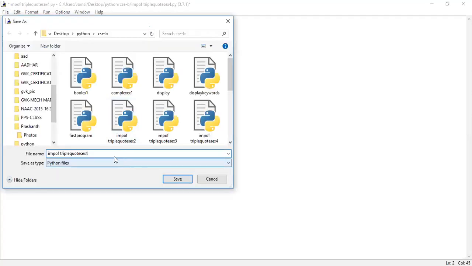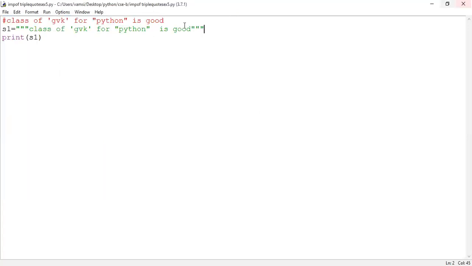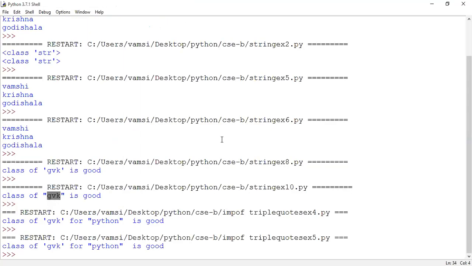Okay? Save the logic as example5.py. Then run the logic. So are you able to see the output? Yes, sir. Example 5 output. So GVK in single quotes and Python in double quotes. So this